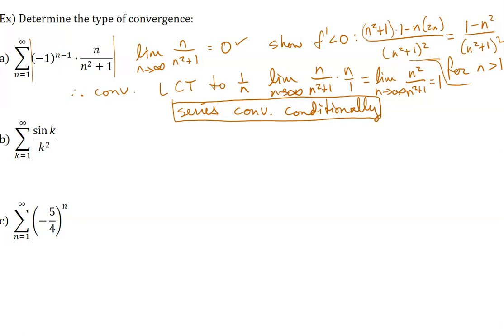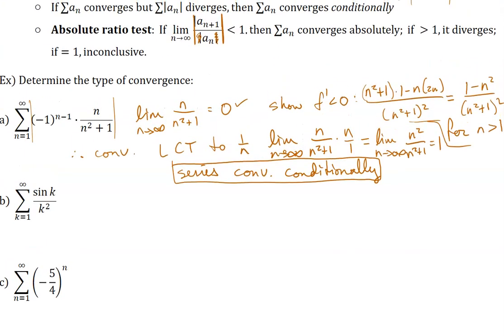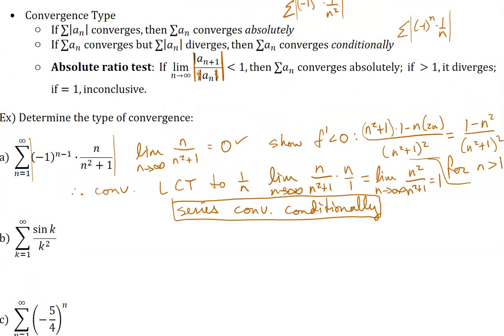So what I'm going to do is take the absolute value of the sine k part and show what the absolute value series does.